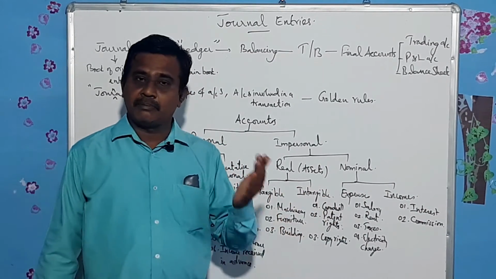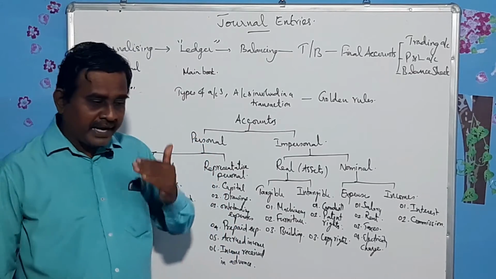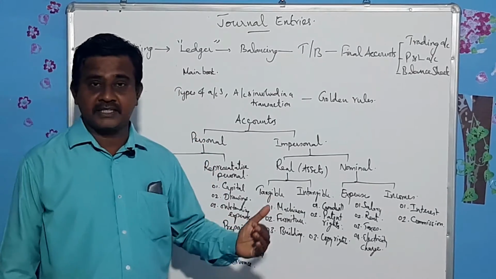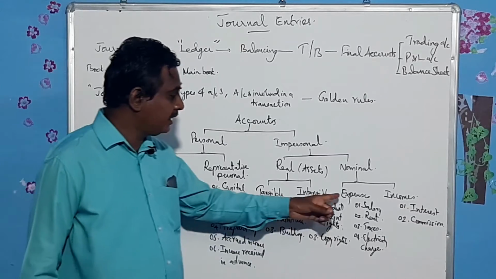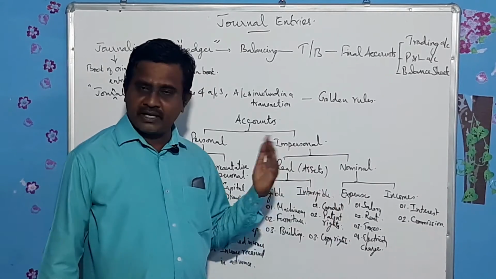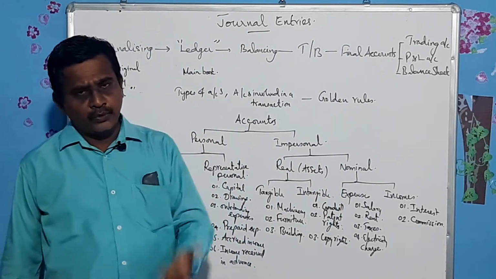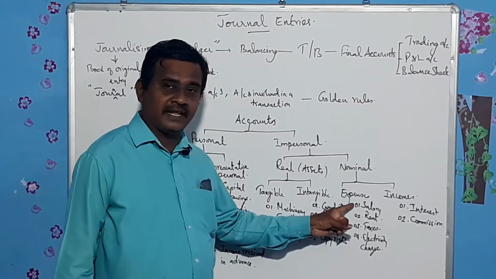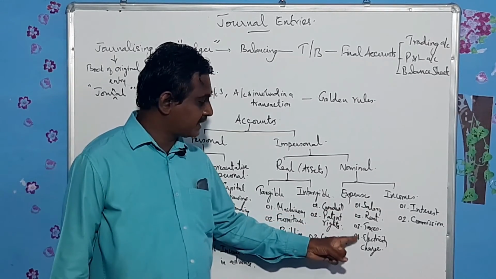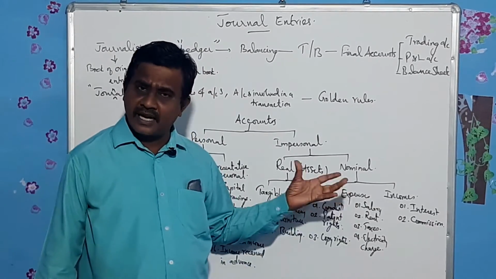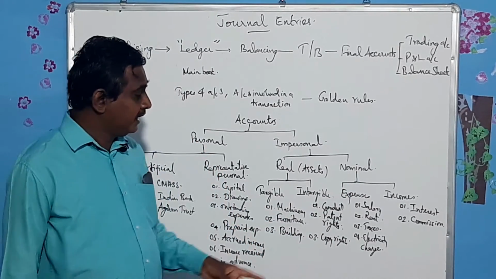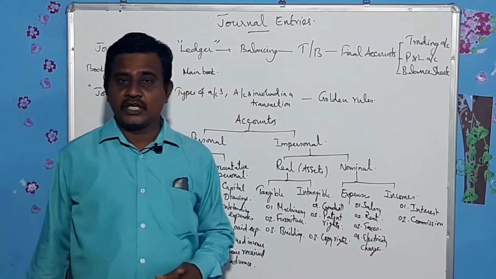Expenses, the money spent to maintain the business, to run the business, to make profit are called expenses. Several expenses are there, and most of the expenses: salary, rent, taxes, electricity charges. These are expenses. And remember, here I must tell you one thing.